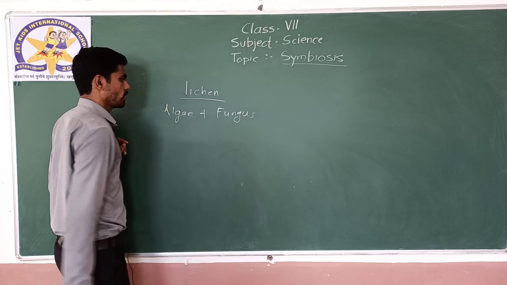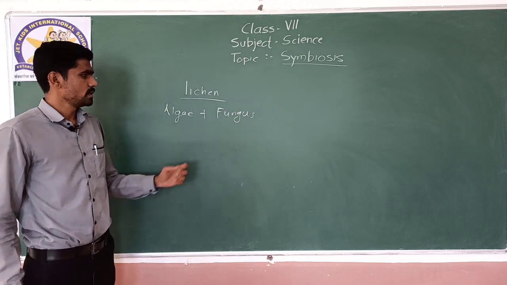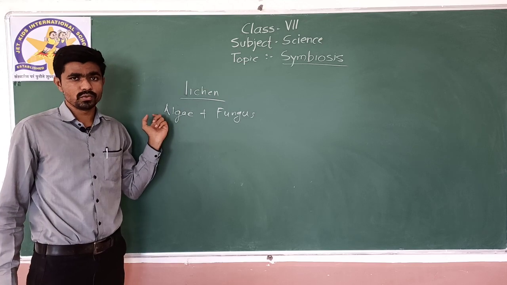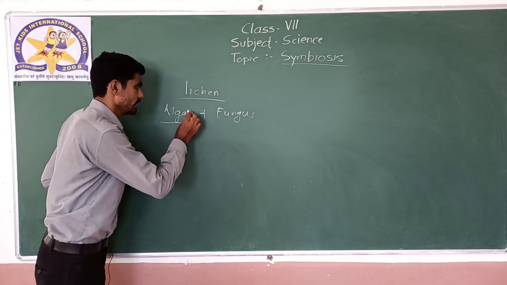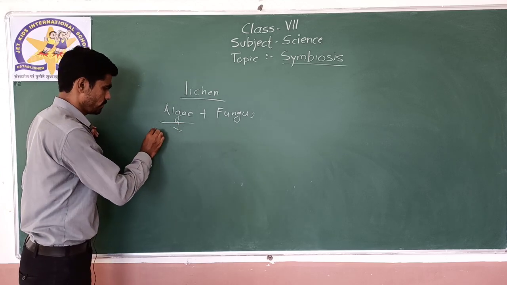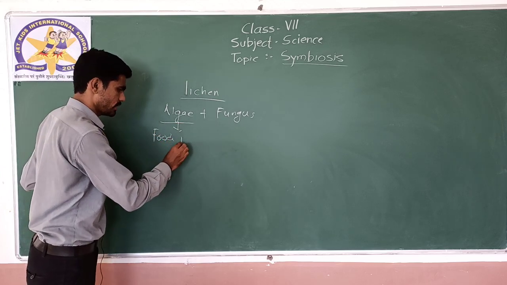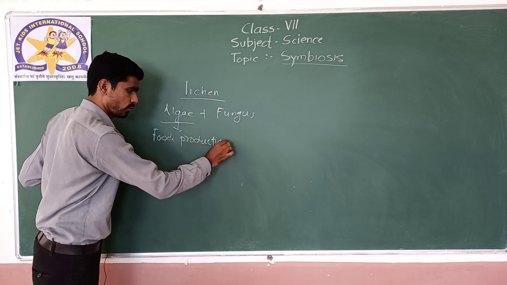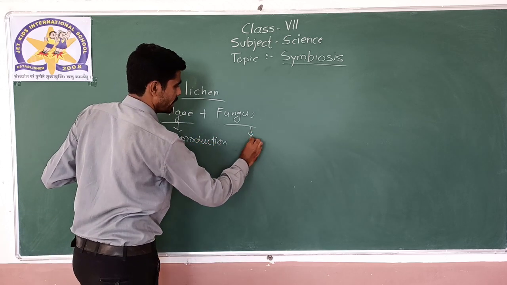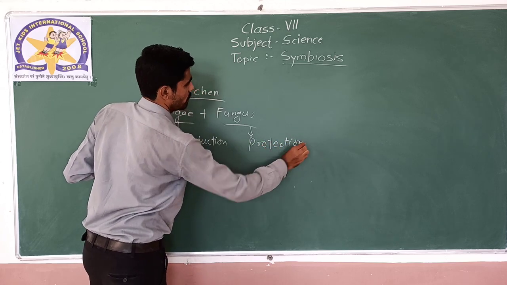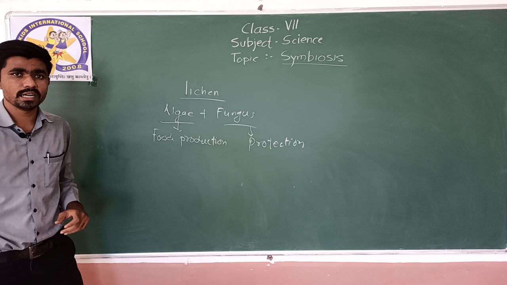Fungus cannot produce food, but algae can produce food. So in case of lichens, algae plays the role of food production by the process of photosynthesis, whereas fungus provides protection to the organism. Getting it?